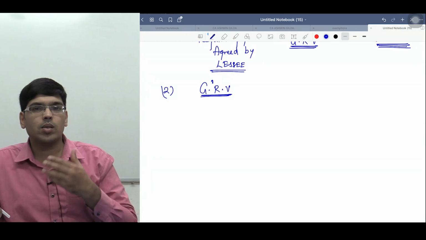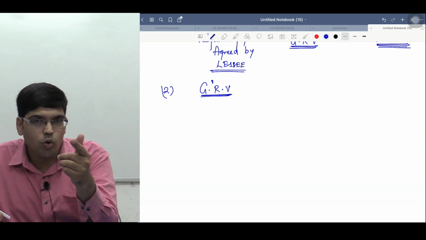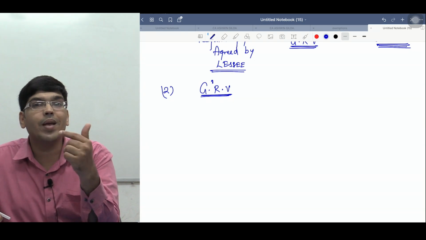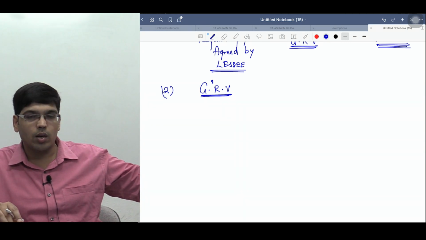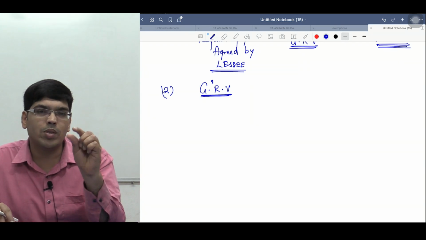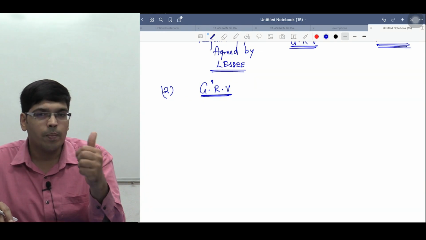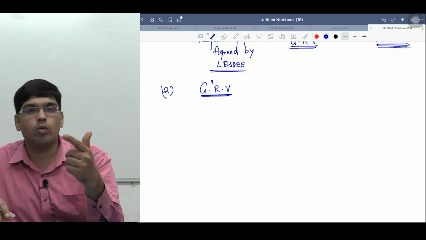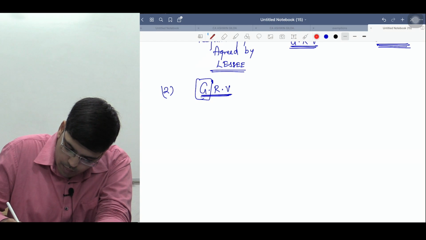I am expecting that scrap value should be a minimum of 40,000. Now I'm asking you, please give me a guarantee that if you don't buy the asset at the end of lease term, and if I sell the asset to an outsider, I should get a minimum of how much, sir? 40,000 rupees. If I am not able to recover 40,000, then the differential amount I will recover from whom, sir? From the lessee.